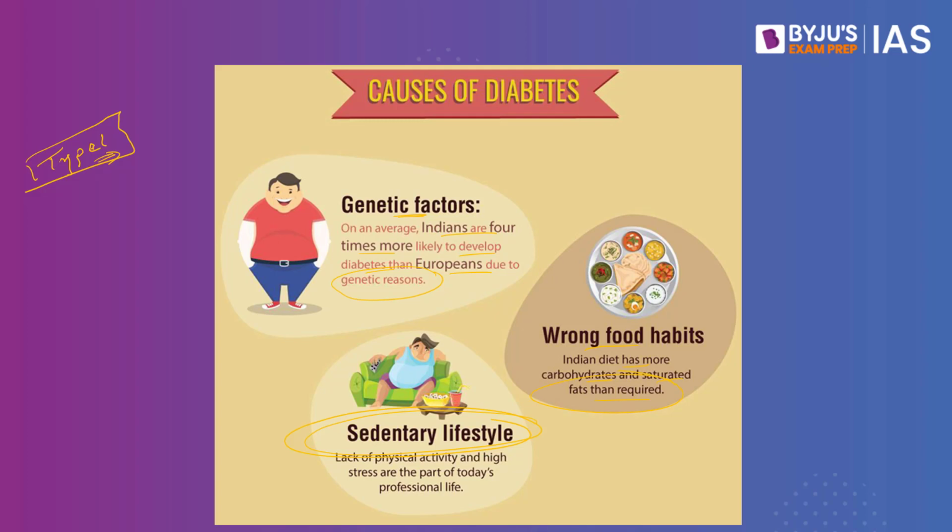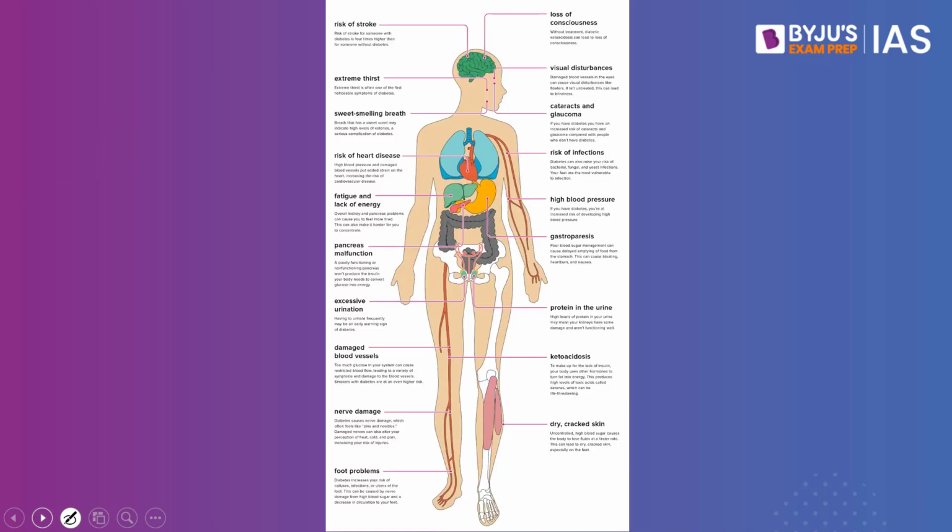And sedentary lifestyle, lack of physical activity, and high stress are a part of today's professional life, which can also result in type 2 diabetes. So type 2 diabetes is a combination of genetic and lifestyle factors. Overweight, obesity, carrying extra weight, and having no physical activities or exercise, all of this can result in type 2 diabetes. Whenever a person is suffering from diabetes, what could be the likely consequences?